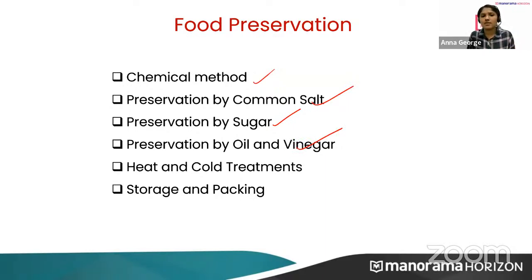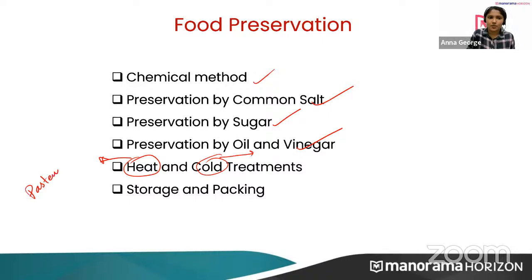Heat and cold treatments. Can you give an example of heat treatment? Freezing is cold treatment. Freezing, like we put everything in our refrigerator to avoid spoilage. Yes, very good.